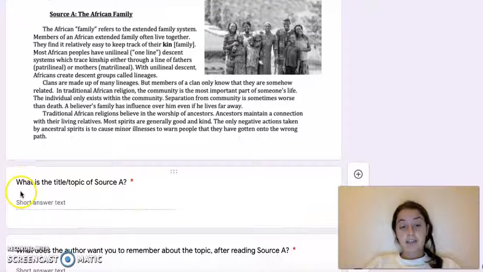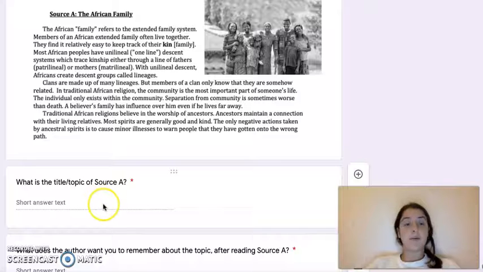The first question asks you, what is the title or topic of Source A? Just like we would in class, we would have circled or highlighted or identified that Source A is the African family, and we would have labeled this T/T, title/topic. So right here we can write down the African family, making sure we're using capitalization.